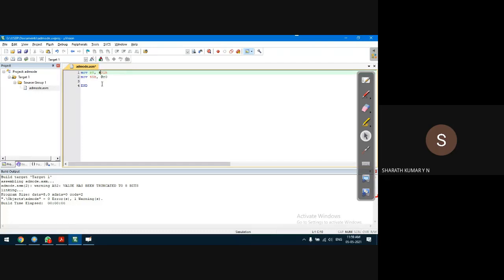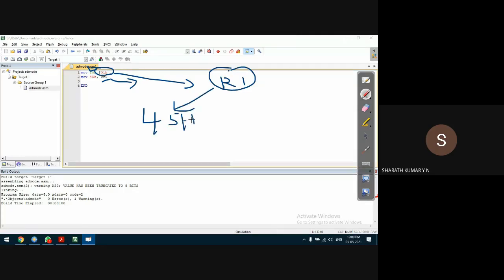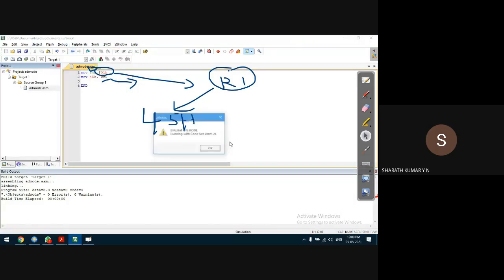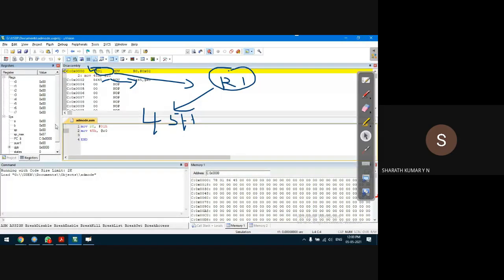Sorry, hash 01H. What I'm trying to do is writing a simple program where 01H is copied into R0. I'm using R0 as the indirect addressing mode. In that case, 01H corresponds to register R1. So the content of register R1 should be copied into 45H according to the program. Let us see how it works. First, save the file, build target, debug start session.